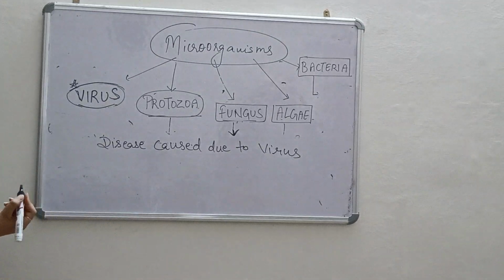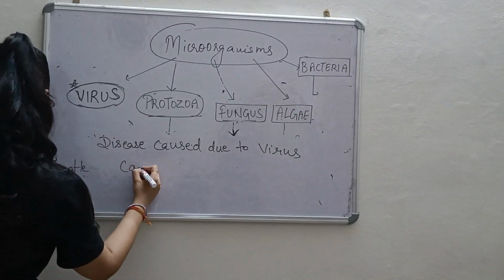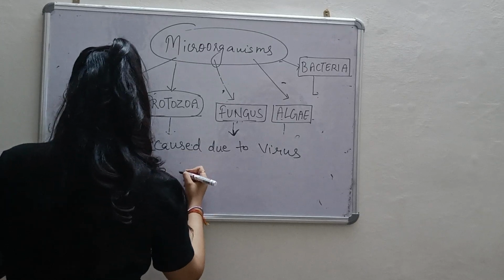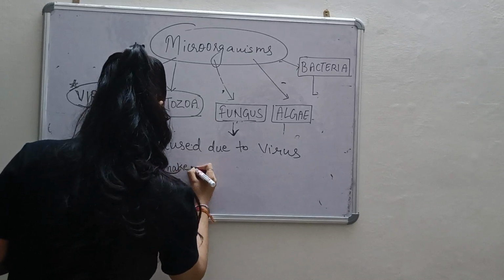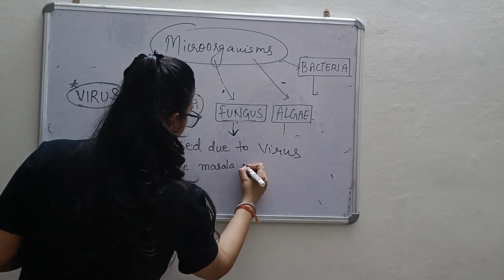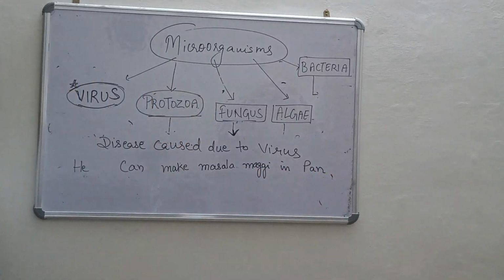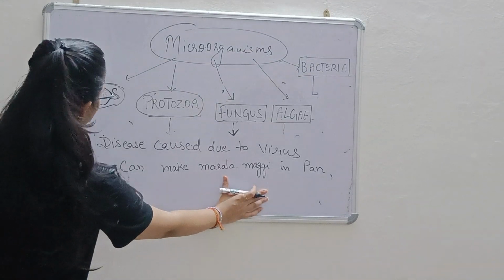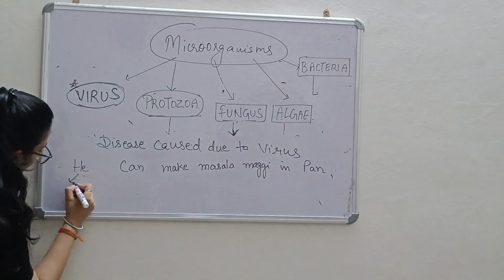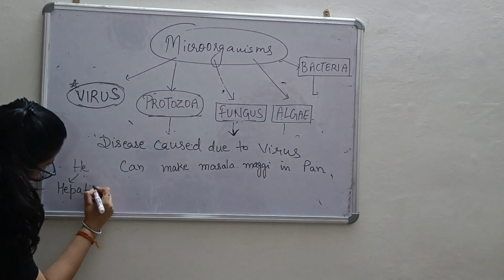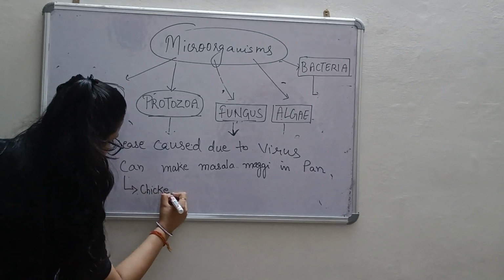But there is a trick for this too. He can make masala Maggi in pan. This is a very common thing which everyone can make. So I have made this as a trick. He, hepatitis. C for chicken pox.